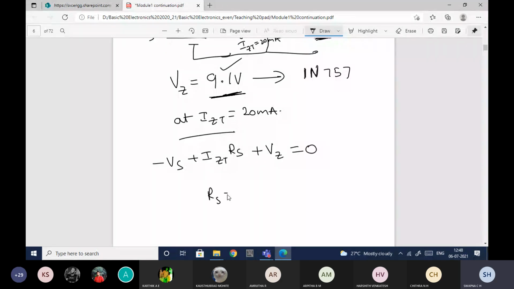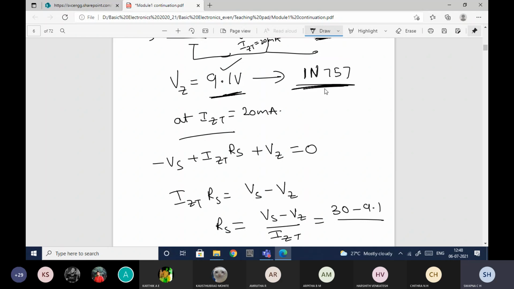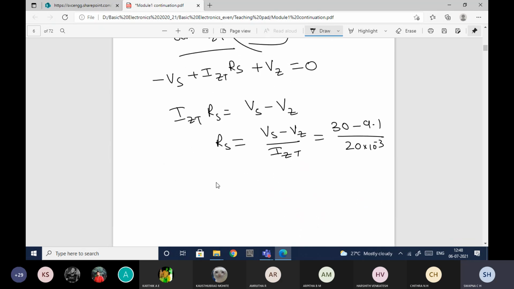So IZT into RS is equal to VS minus VZ. I want to find RS. RS is equal to VS minus VZ divided by IZT. VS is 30 minus VZ, VZ is 9.1, because the voltage provided by this diode is 9.1, divided by 20 milliamperes, 20 into 10 power minus 3. Simplify this and tell me what your RS value is. Quickly simplify and tell me what this RS value is.